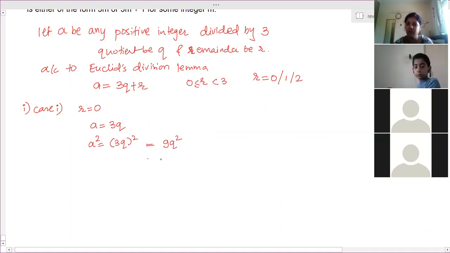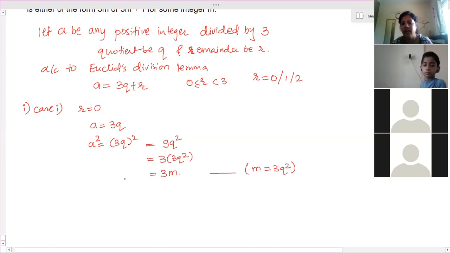So take 3 common: 3 into (3q square). So we consider this as 3 into m, where m is equal to 3q square. So when number a is divisible by 3, then the square of that number can also be written in the form 3m. Remainder will be 0.